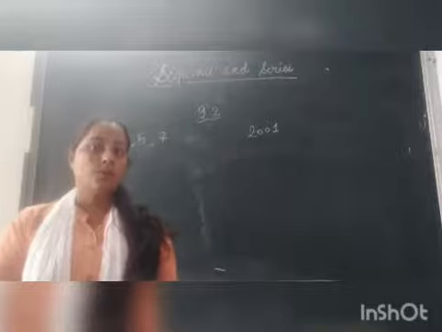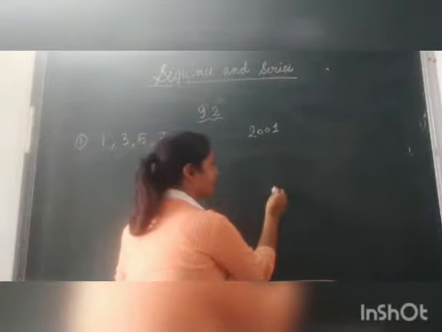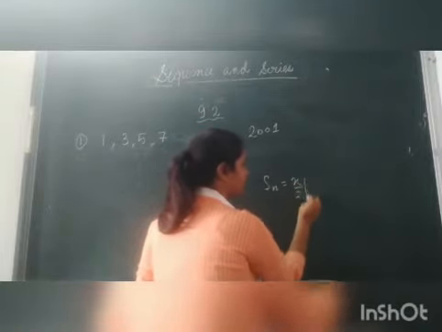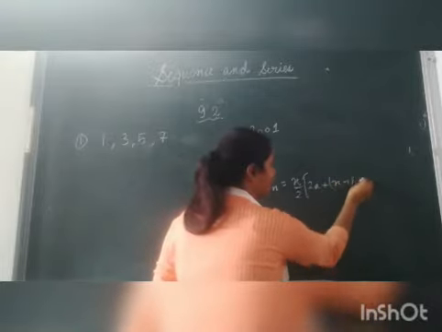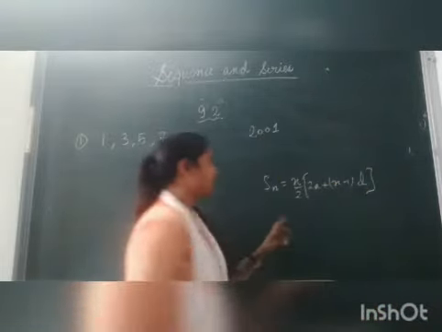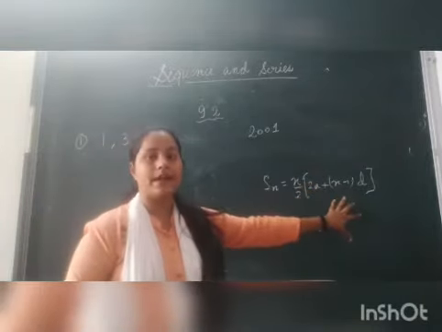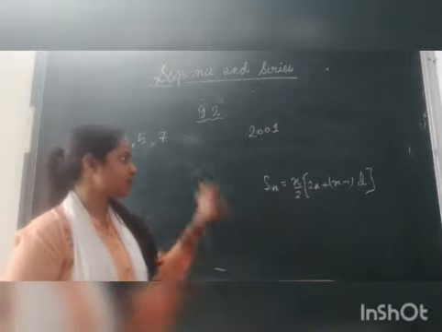Now first we are going to write the formula for sum of n terms. Sn is equals to n by 2 into 2a plus n minus 1 d. This is the formula for Sn. Now we have to find the values that are here so that we can calculate the sum of this progression.